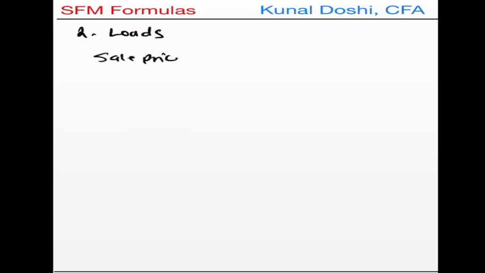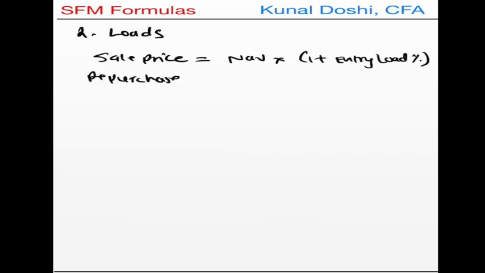Sale price is the price at which the mutual fund company sells the mutual fund, that is NAV times 1 plus entry load percentage. And while you sell the fund, that time you receive the repurchase price, which is nothing but NAV, and from that we subtract the exit load in percentage. This is the formula with respect to loads.